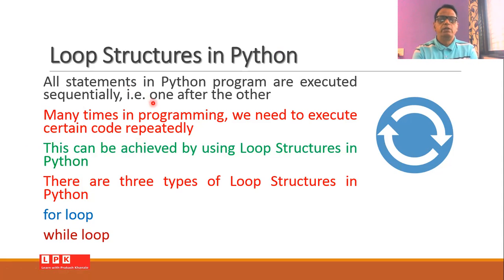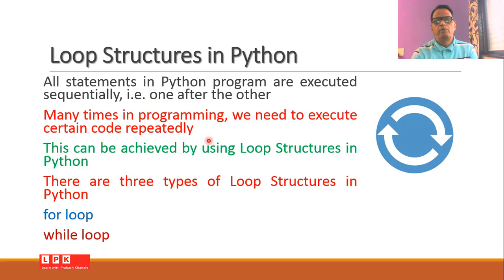But while programming, many times a situation may arise when we want a certain part of the program to be executed repeatedly. We do not want that part to be executed only once, but more than one time.